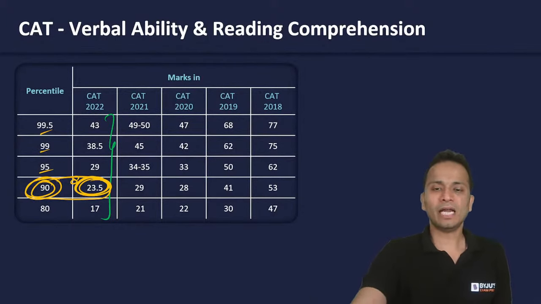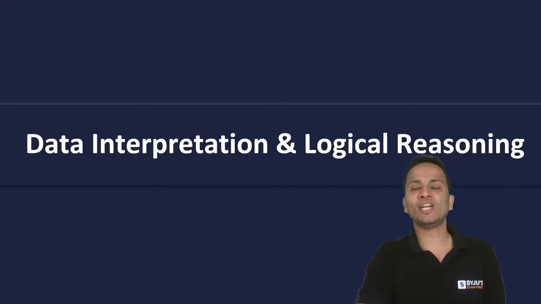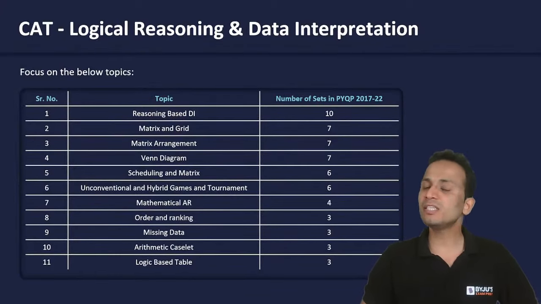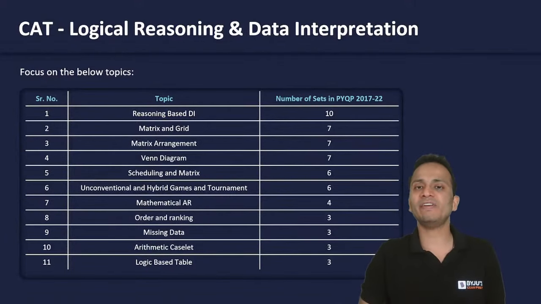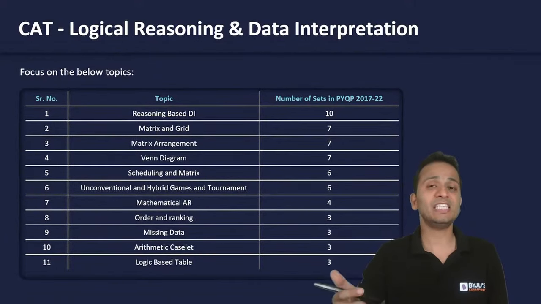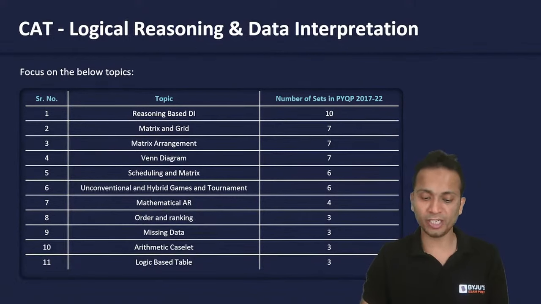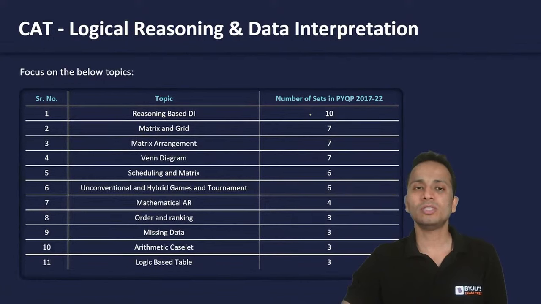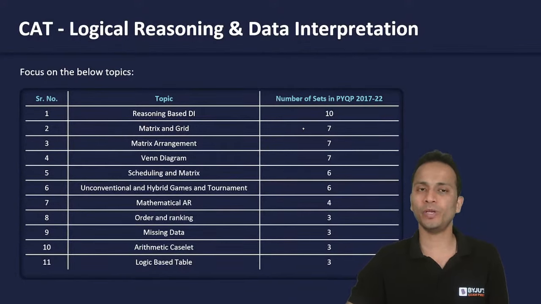Okay. Now moving ahead, data interpretation and logical reasoning. Now, these are the areas that have been seen in the last 5 years, 2017 से लेके 2022. So 17, 18, 19, 20, 21 and 22. 6 years का data collate किया हुआ है. Okay. So these are the areas that have been asked the most in the last few years.